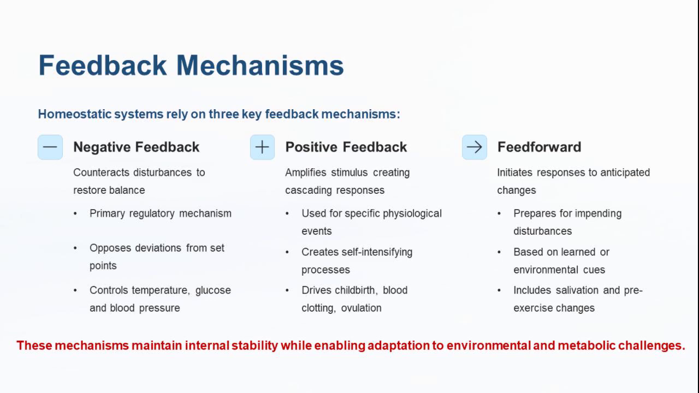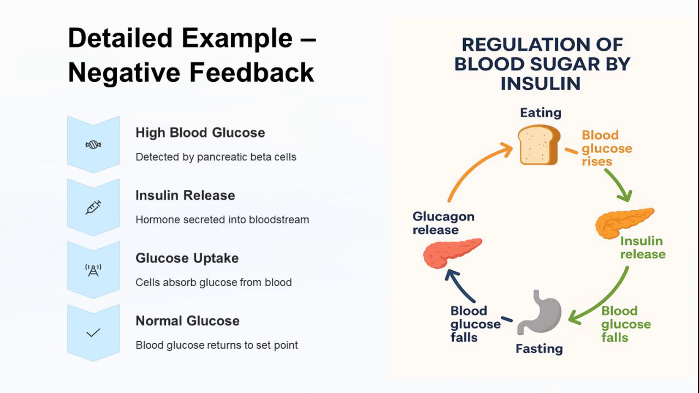Feed-forward mechanisms anticipate changes before they occur, preparing the body proactively, such as when salivation starts just by smelling food. Together, these feedback systems not only maintain stability but also enable adaptation to new challenges. Let us explore an example of negative feedback.